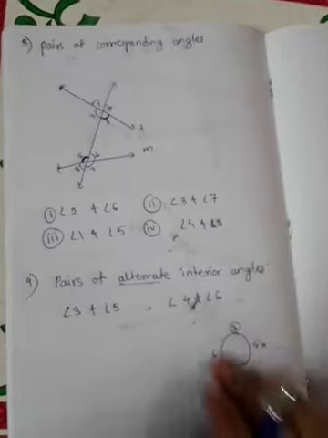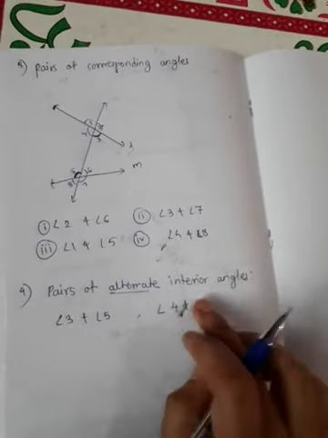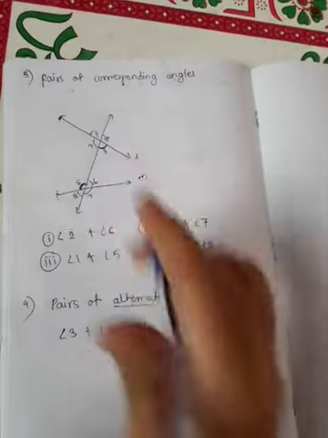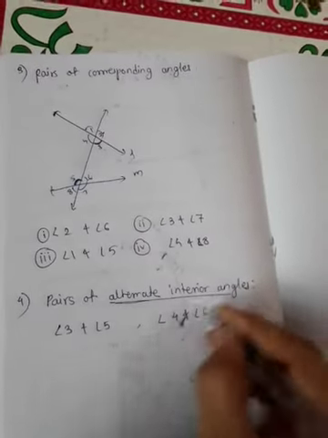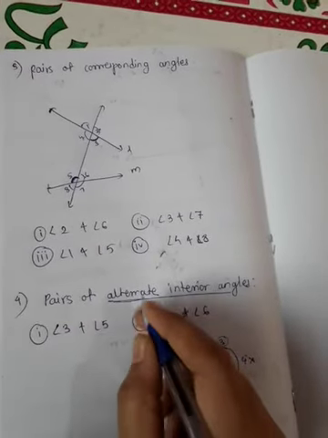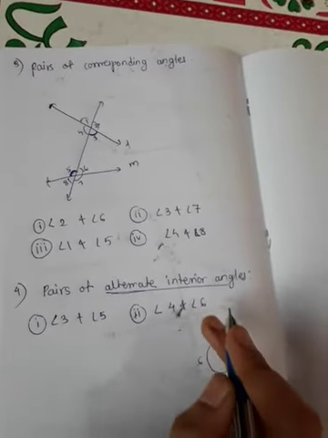So by this example, here angle 3 and angle 5 are alternate, angle 4 and 6 are alternate, and as they are interiors, these are alternate interior angles. So here there are two pairs of alternate interior angles, angle 3 and angle 5, angle 4 and angle 6.